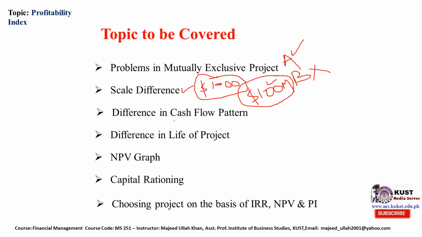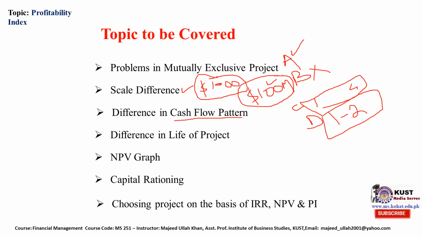We will also discuss the cash flow pattern of the projects. Maybe some project gives you higher cash flow in earlier years, while the other project may generate lower cash flow in earlier years. Then there is the difference in project life cycle. Maybe one spans 4 years, and the second, let's suppose C project and D project, spans, let's say, 2 years. So there is a life difference in these mutually exclusive projects.